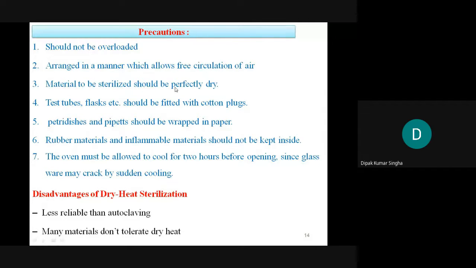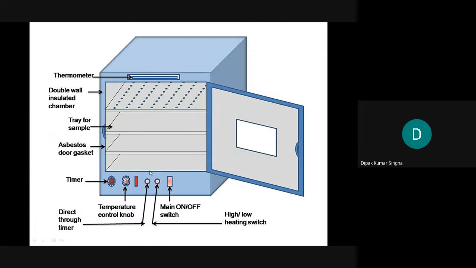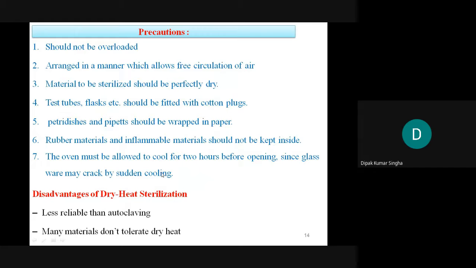Material to be sterilized should be perfectly dry. After washing, you cannot put wet glass material directly into the hot air oven, because the heater is present inside. If you put in a wet test tube or pipette, the water may leak onto the heater, and there may be an electrical shock or some other problem. So you should dry it first, then put it in, then sterilize it.